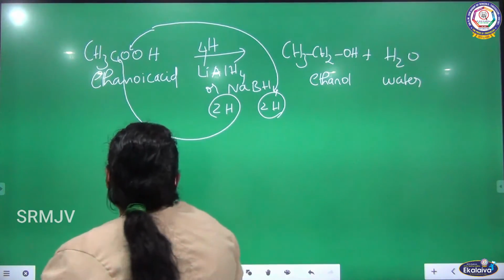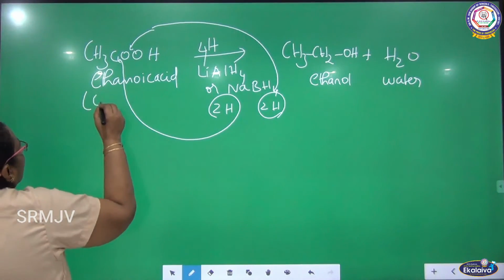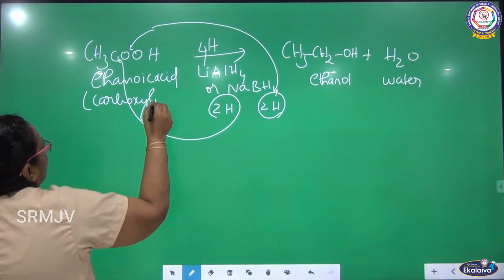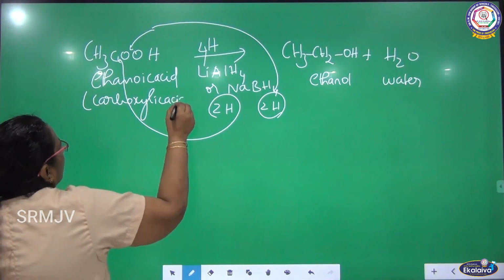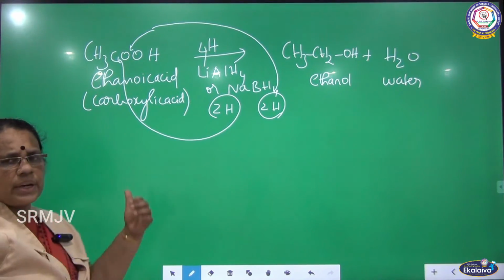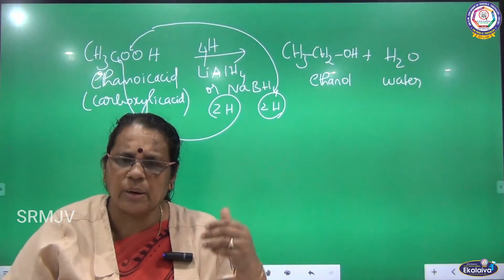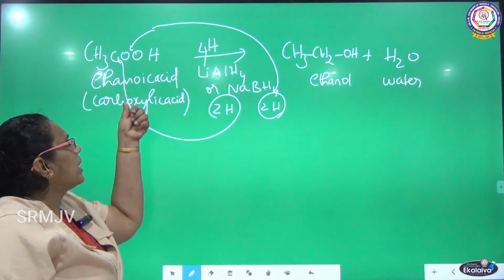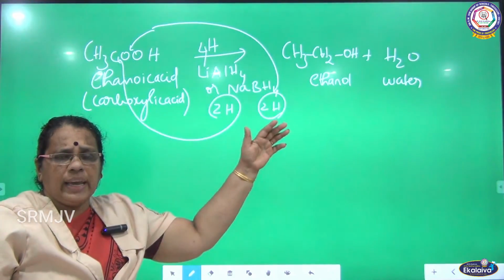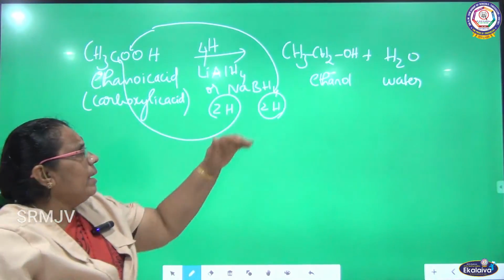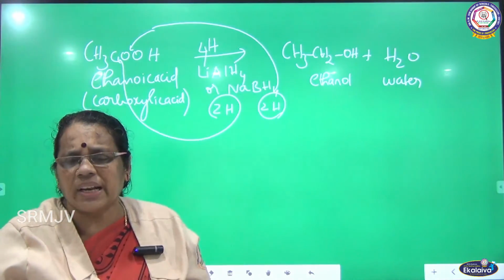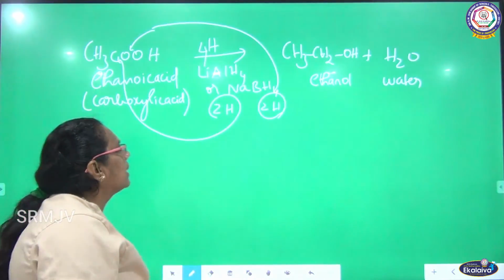If it is a carboxylic acid, ethanoic acid is a carboxylic acid. Carboxylic acid undergoes reduction, so we are using lithium aluminum hydride. I am adding 4 hydrogen. 2 hydrogen atoms are added to carbon, so I get the product alcohol. The remaining 2 hydrogen atoms combine with oxygen of the carboxylic acid, and I get a byproduct, water.